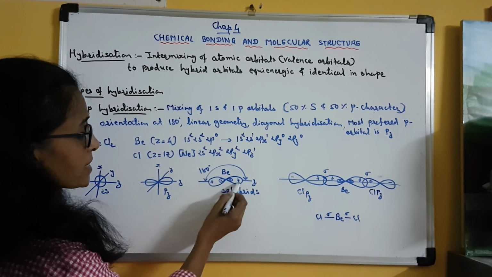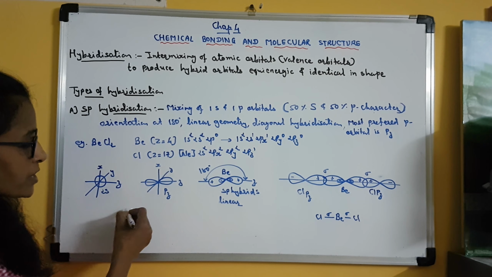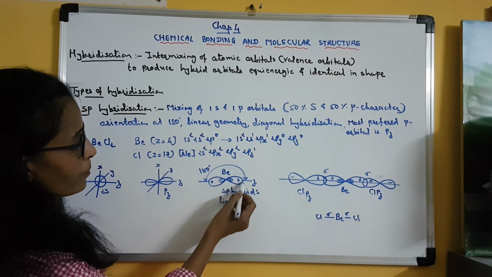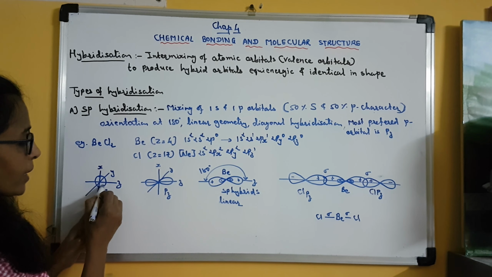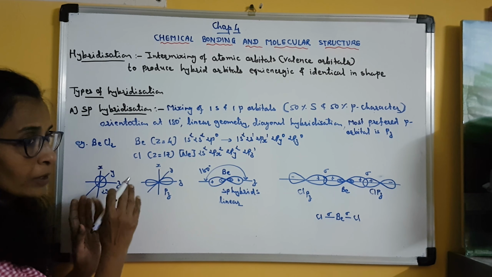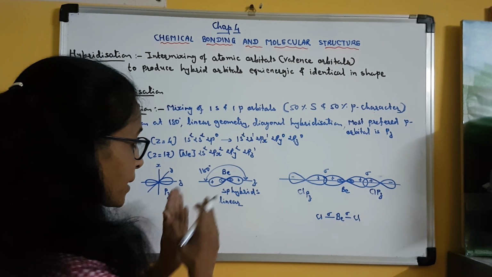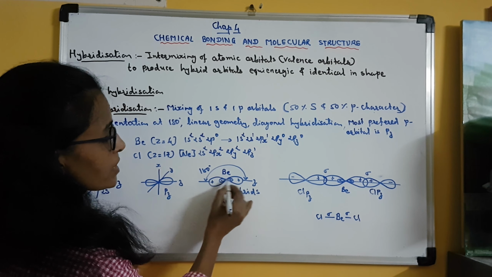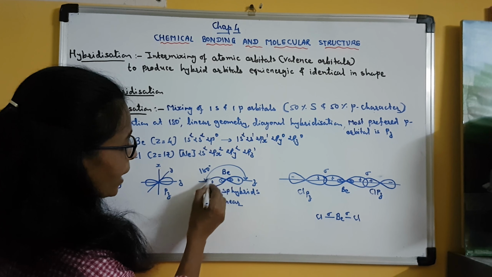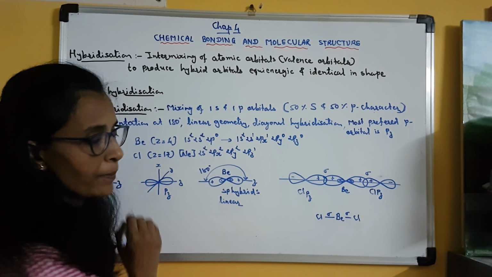So here, when s and p orbitals are mixed, this type of hybrid orbitals is produced. Here one s and one p, that is, a total of two orbitals are taking part in the hybridization. So two hybrid orbitals are produced. This is one hybrid orbital and this is another hybrid orbital.